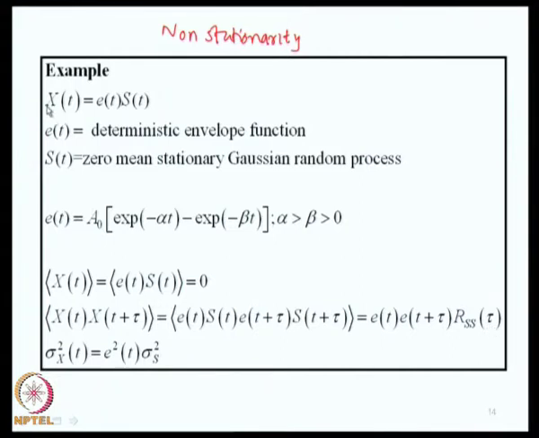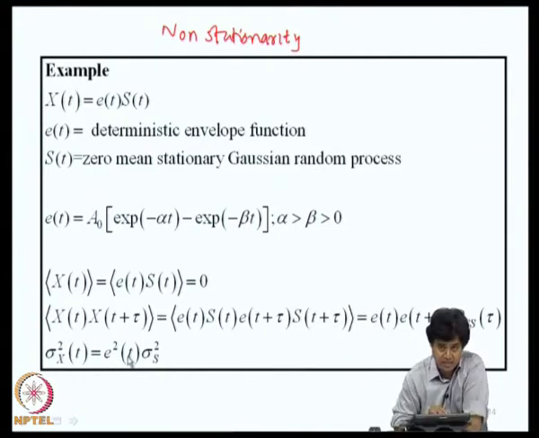So, the covariance of x of t now depends on t and t plus tau. This is of course a stationary part, but x of t by virtue of the presence of these two terms continues to be non-stationary. If you consider for example tau equal to 0, this expectation is nothing but the variance of x of t, and you can see here that the variance is E square of t into sigma S square. That would mean the variance or the standard deviation is a function of time. So, it is not a wide sense stationary process, and since the process is Gaussian, even the first order density function will be changing with time, therefore, it is not stationary.